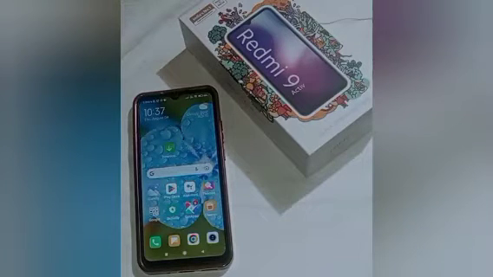So today's video title is how to turn off Find My Device in Redmi. So let us start our video.